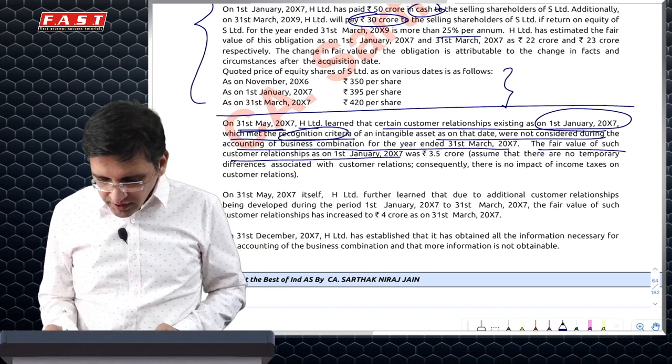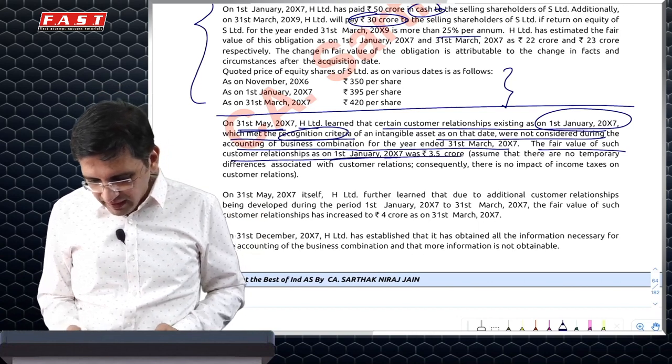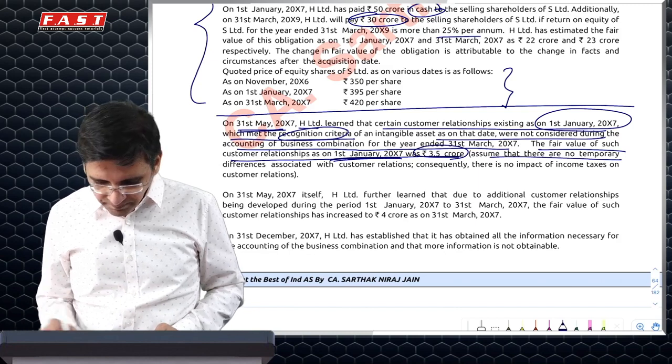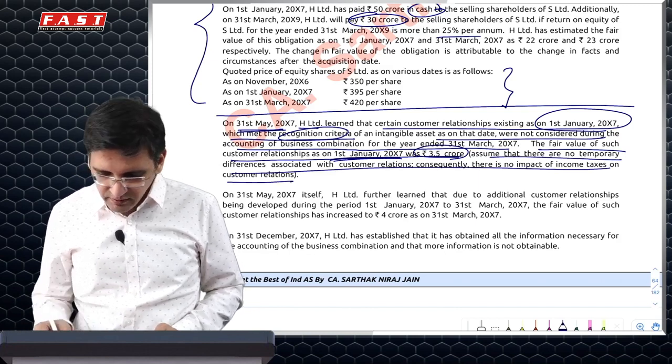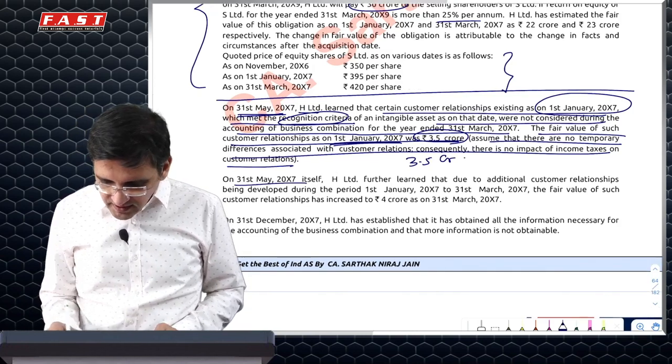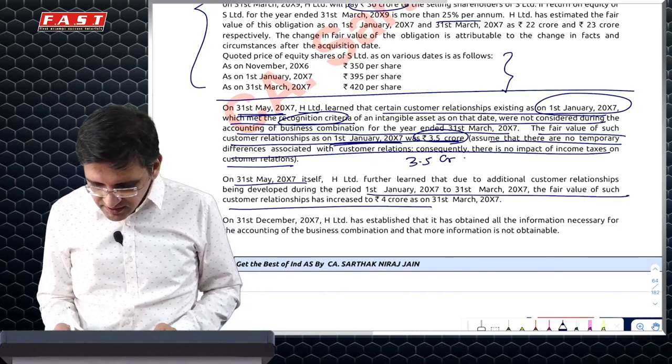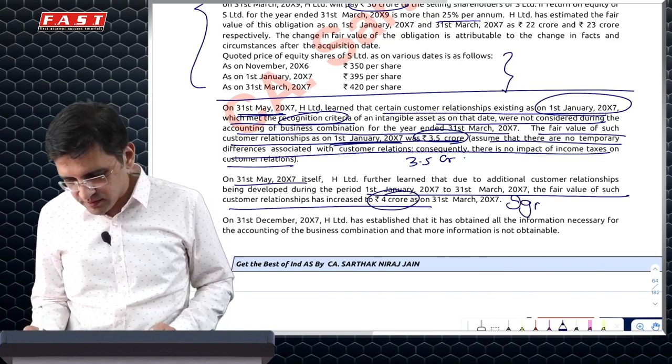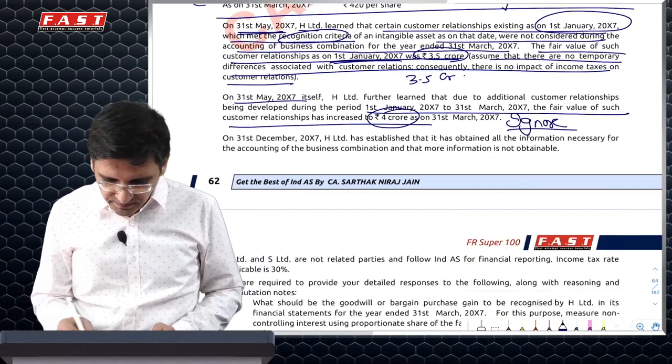Fair value of the customer relationship at date of acquisition, 1st January, is 3.5 crore and assume there is no deferred tax impact on this. So we will consider it at 3.5 crore. Then it says there are some additional relationships which have developed, which has increased it to 4 crore. We will ignore this because we need fair value on the date of acquisition.